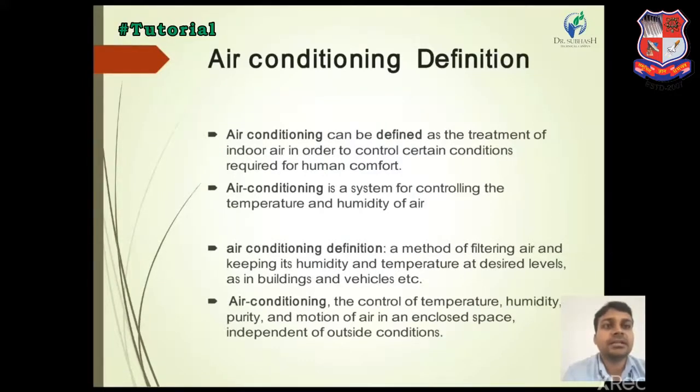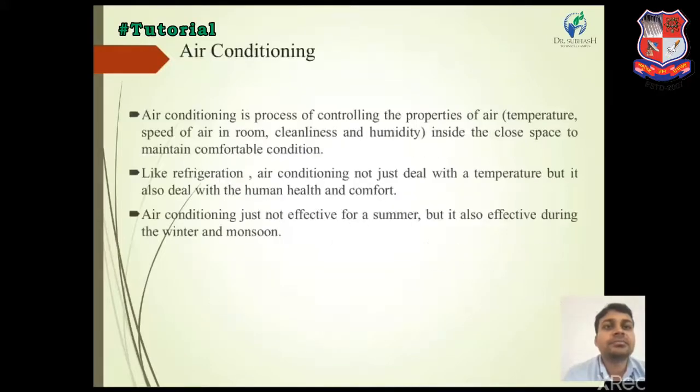We have to define in basic terms what the air conditioning system is. Air conditioning system maintains the room temperature at a human comfort level. Human comfort requires 26 to 27 degrees temperature, which is the better comfort temperature. The next is to clean or purify the air. This is the secondary function we have to define for an air conditioning system. Humidity control is also available in an air conditioning system, and it keeps the air in the room clean.